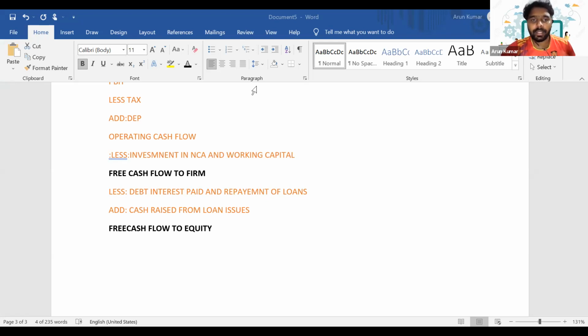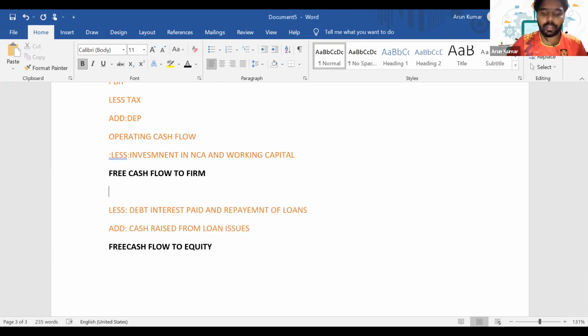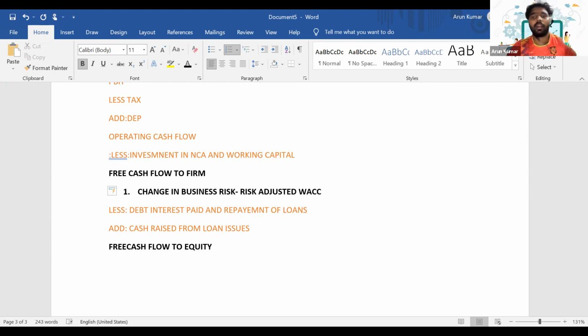But when we calculate the value of a firm using WACC, you need to understand different situations. First one, if there is a change in the business risk, if you are going to acquire a completely different industry, can you use your existing WACC there? No, we have to use the risk adjusted WACC to calculate the value of that firm.